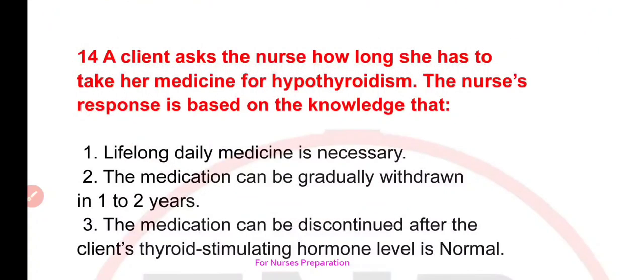Question number 14 is, a client asked the nurse how long she has to take her medicine for hypothyroidism. The nurse's response is based on the knowledge that your options are: first, lifelong daily medicine is necessary. Second, the medication can be gradually withdrawn in 1 to 2 years. Third, the medication can be discontinued after the client's thyroid stimulating hormone level is normal.